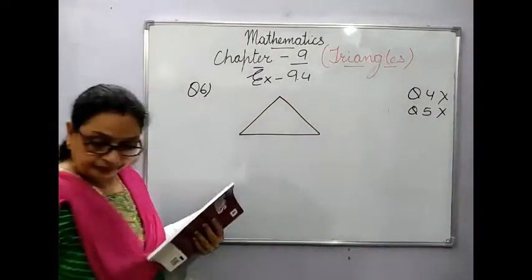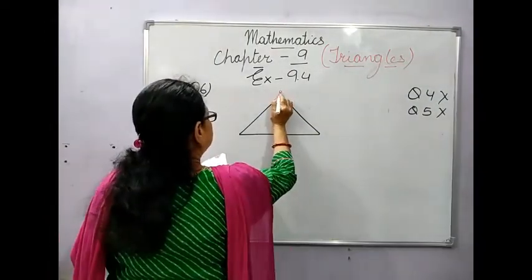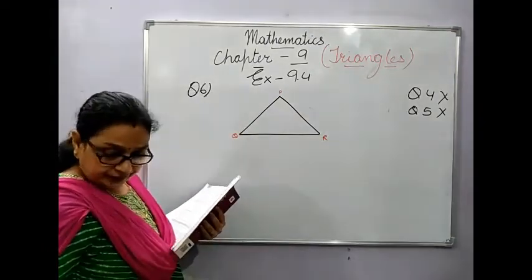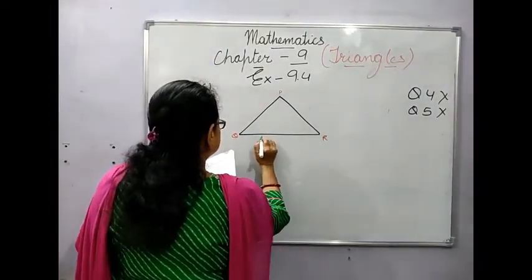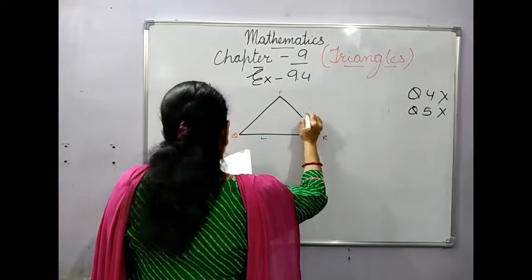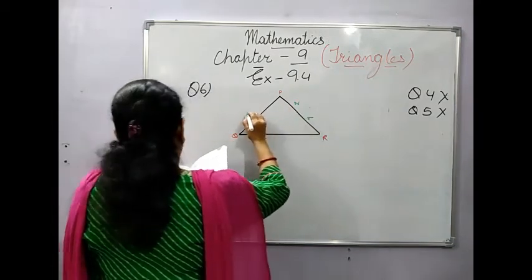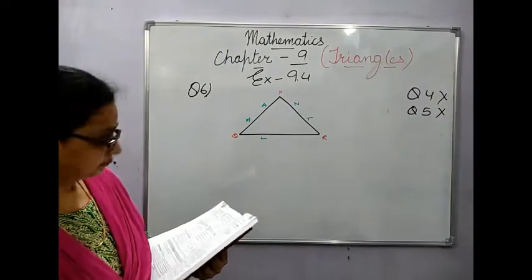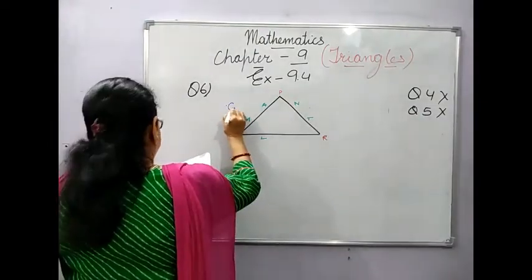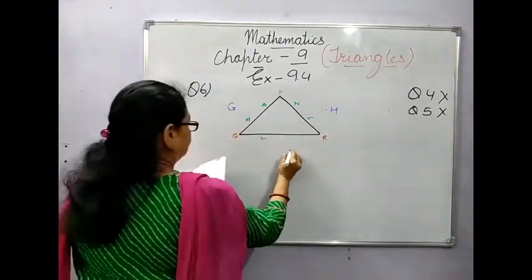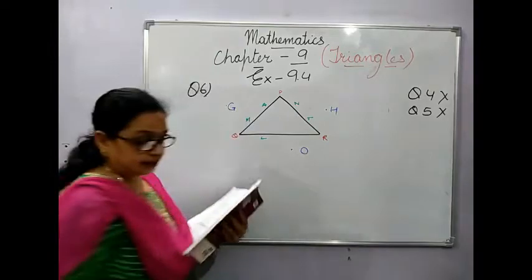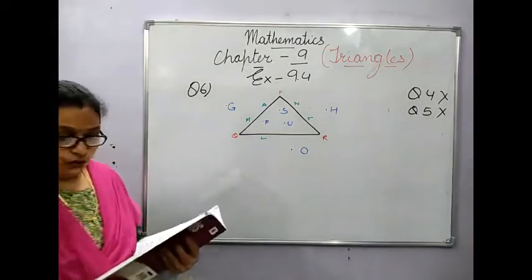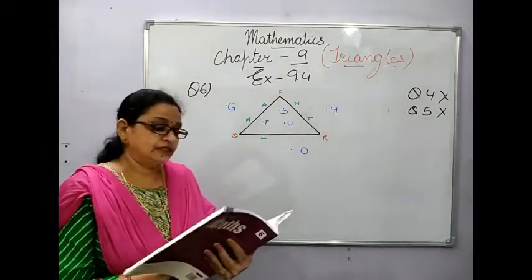The triangle. Then it is P, Q, R. Then just to make them visible, I am using this L, then T, N, A, M, then G, H, and O. Now seeing this figure again, sorry, this I forgot, S, F, U. So seeing these figures you have to answer the questions asked.